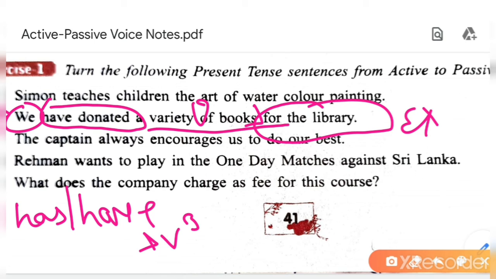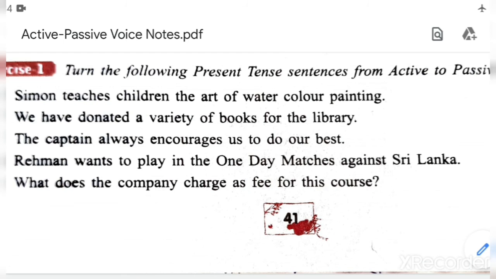Okay, so begin with a variety of books. So a variety of books have been donated for the library by us. By and object will be at the end of the sentence. Extra words you will take together. Okay, so what is the answer?